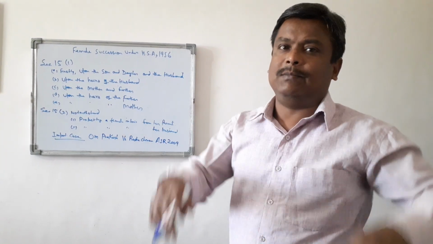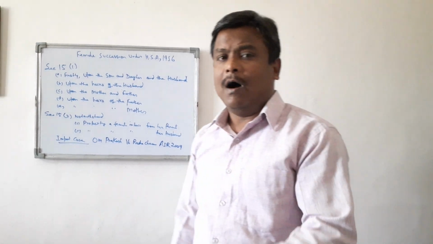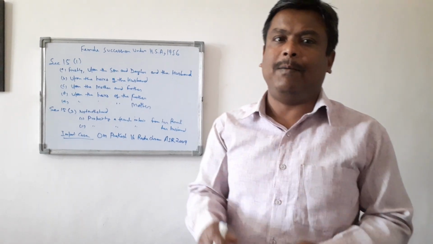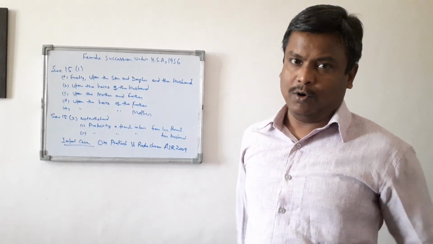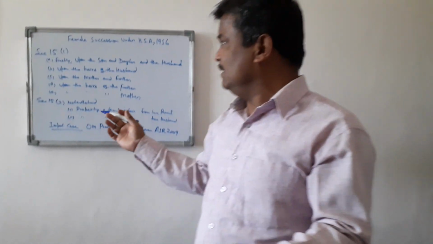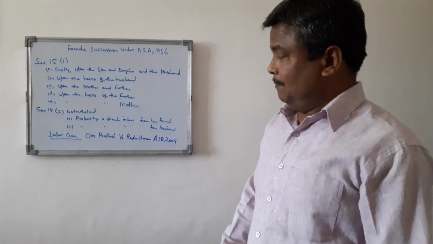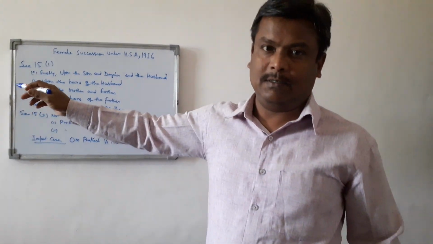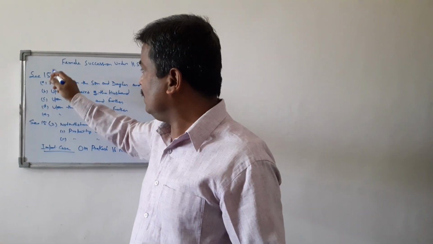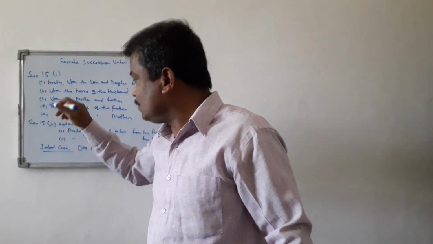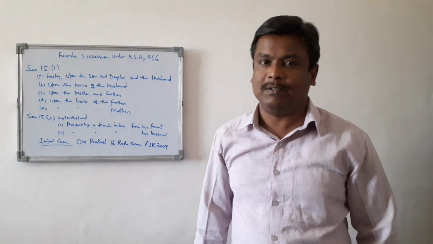So under these circumstances, it is a suggestion that half of the property should go to her parental side, and half of the property should go to her in-laws' side. But again, I would like to repeat that it is a general rule of succession. Section 15 subclause 1 talks about the general rule of succession, whereas section 15 subclause 2 talks about the specific rules of succession.